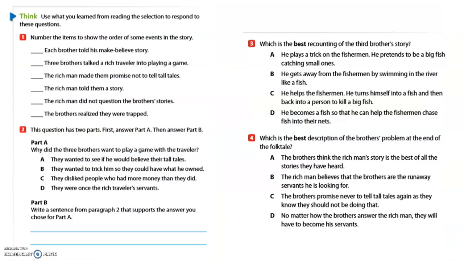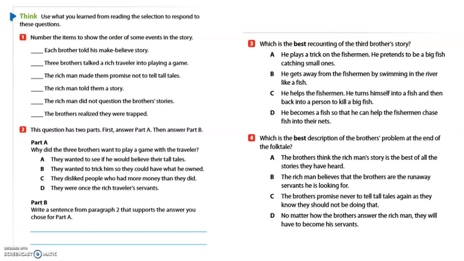And now let's look at our questions. Use what you learned from reading the selection to respond to these questions. Remember, we're recounting the story. We know that the characters are three brothers and the man in fine clothing. We know the setting is that they were walking outside.